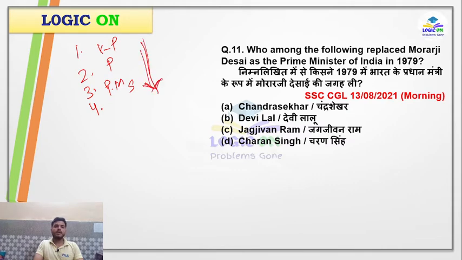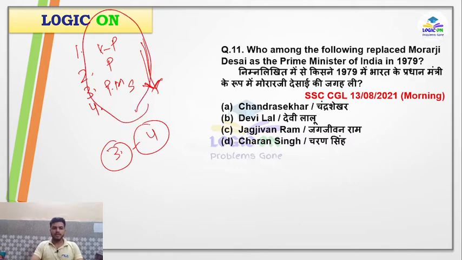It will be very, very beneficial, because these are direct questions. In these 10 to 11 questions, I think we have done 3 to 4 questions which are directly from this list. So try to prepare those lists. Now our answer is Charan Singh. If you had prepared the list, then you can directly say that after Morarji Desai, our prime minister was Charan Singh.